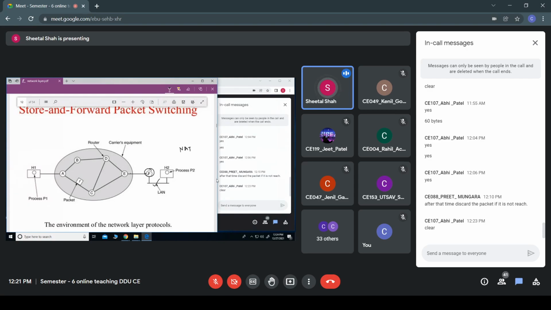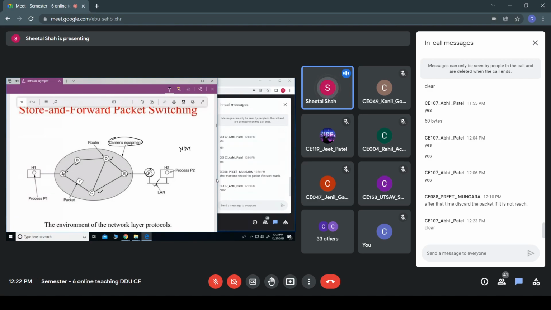Here the subnet means the routers as well as the communication links. Sometimes the term carrier equipment is also used. All these A, B, C, whatever you observe, are routers, and the routers together with the communication links form the subnet.